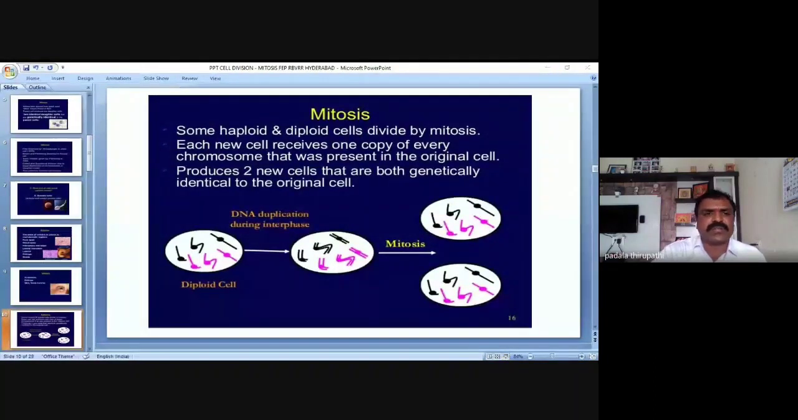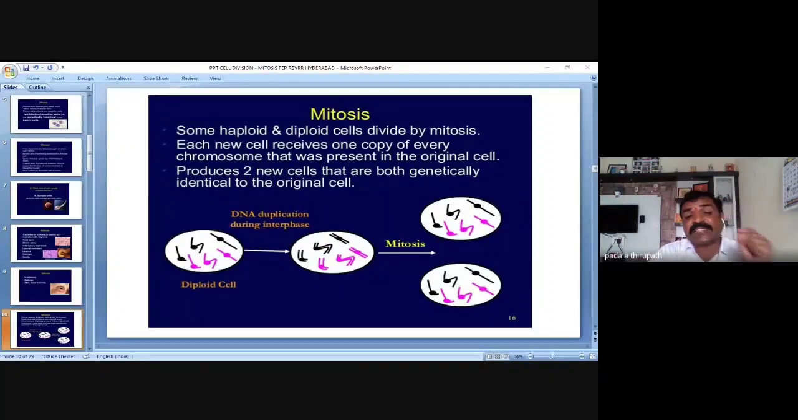This mitosis takes place whether in haploid cells or diploid cells. Some of the friends are asking me. My dear friends, remember, mitosis takes place in both cells, whether haploid or diploid. Both cells are going to divide by mitosis, and each new cell receives one copy of every chromosome that was present in the original cell. We have already discussed it.